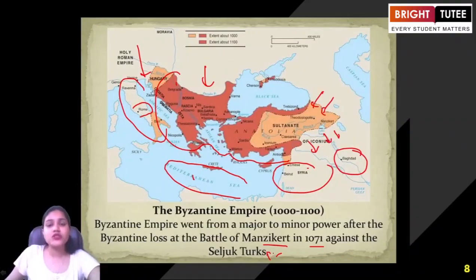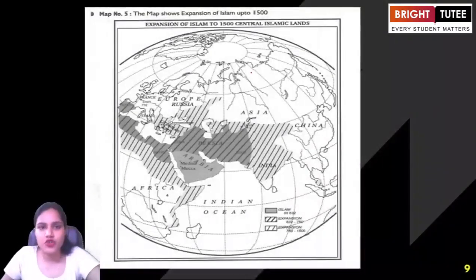Because the Seljuk Turks waged an invasion against the Byzantine Empire, and it was in 1071 that they lost in this war. Now, the next map that we need to focus on is the expansion of Islam.